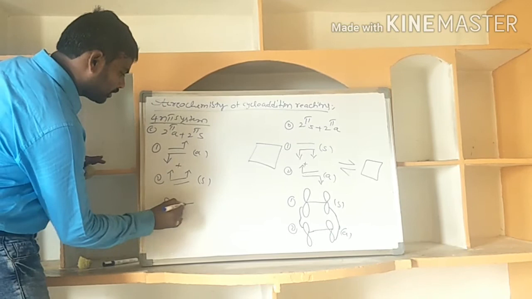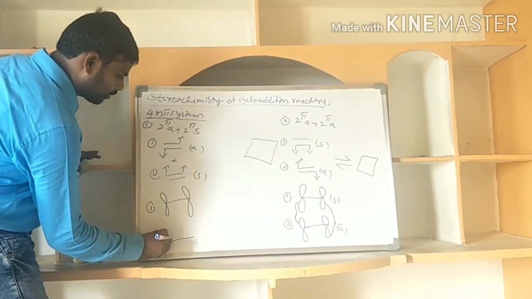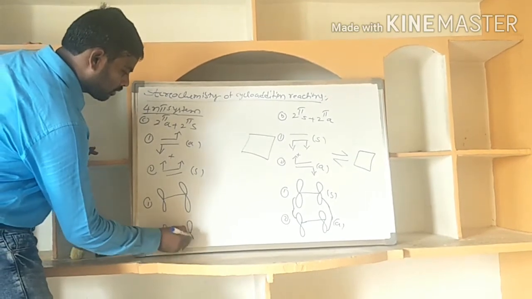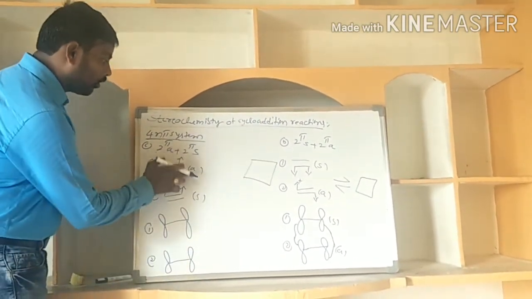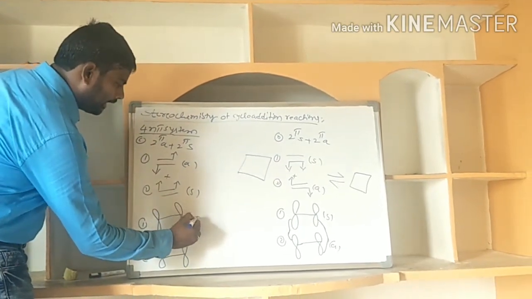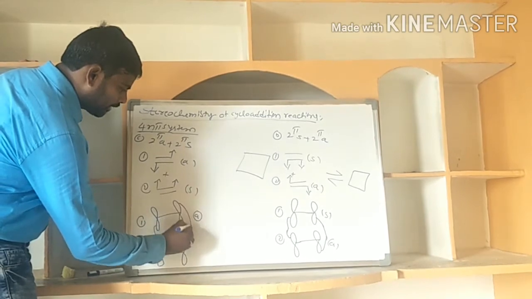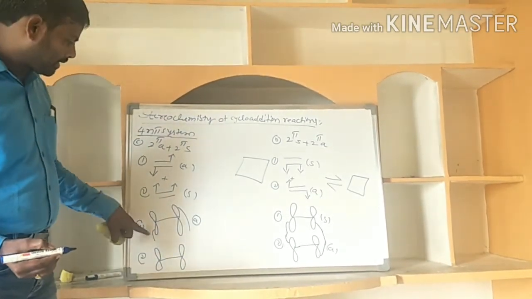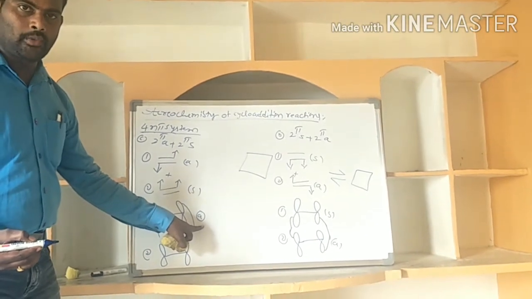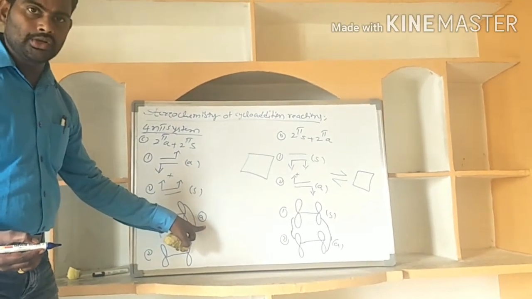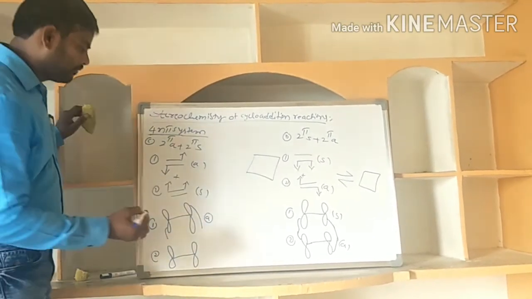For this also I am showing the orbital picturization form, the first partner and the second partner. The first partner is the andra partner. Andra means opposite phases; it forms the new sigma bond on the opposite phases.